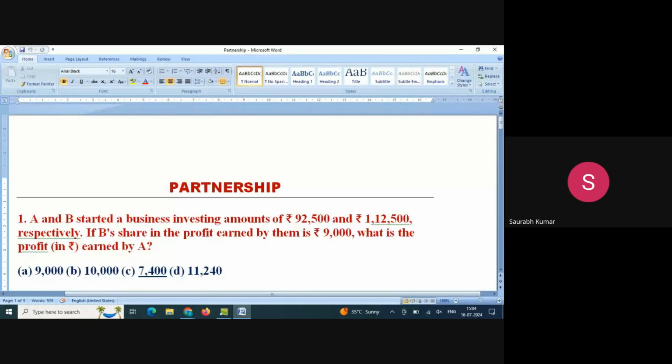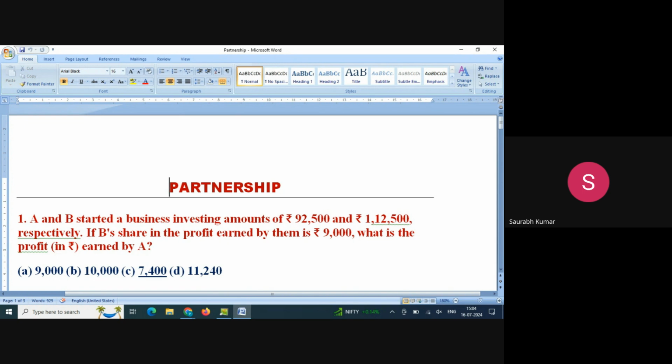What he is saying: A and B started a business investing amounts of 92,500 and 1,12,500 respectively. If B's share in the profit is 9,000, then what is the profit earned by A?